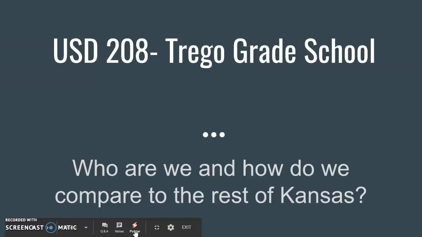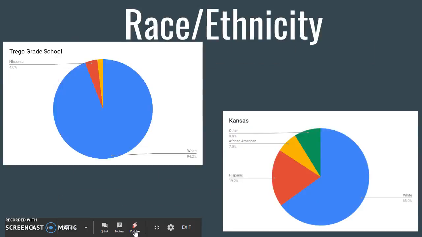Good afternoon. Today I'm here to discuss how our school, Trigo Grade School, part of USD 208, compares to the rest of Kansas. And to really begin to get a picture of how we compare academically to the rest of Kansas, we need to first start by looking at our demographics and how we compare that way. To begin with, let's look at race and ethnicity.